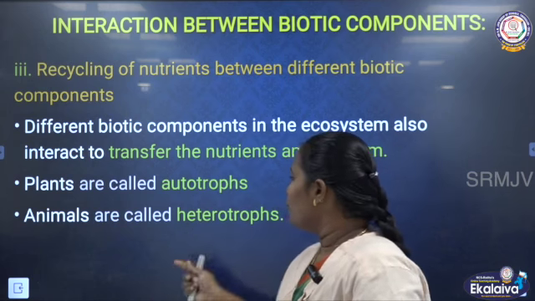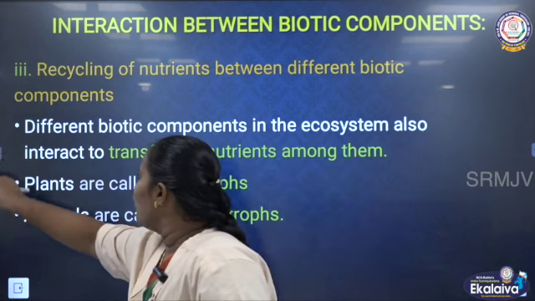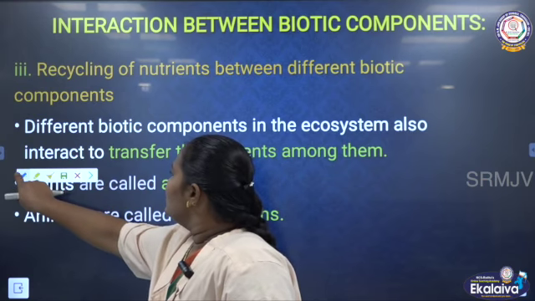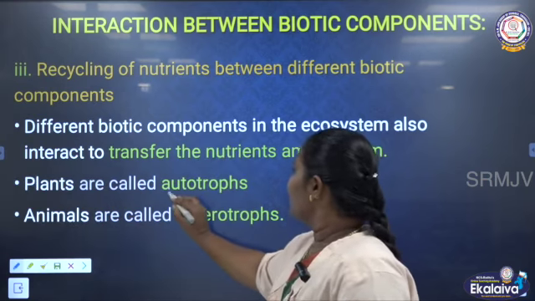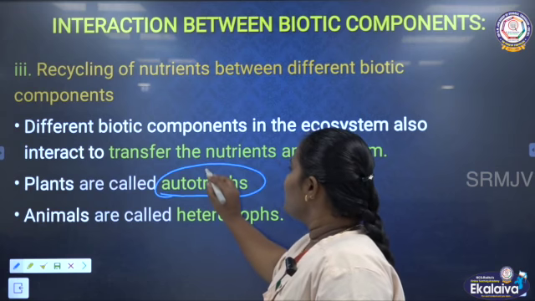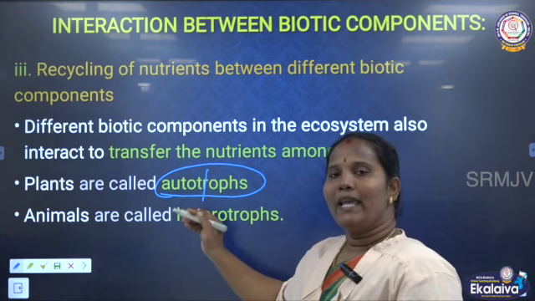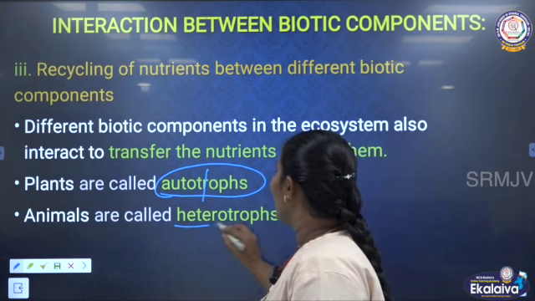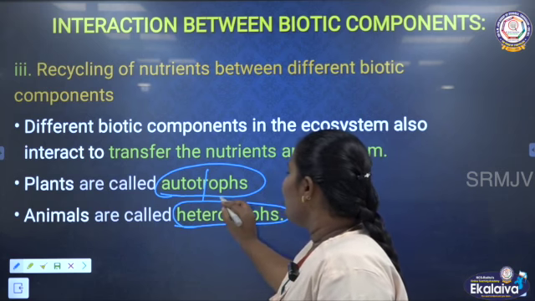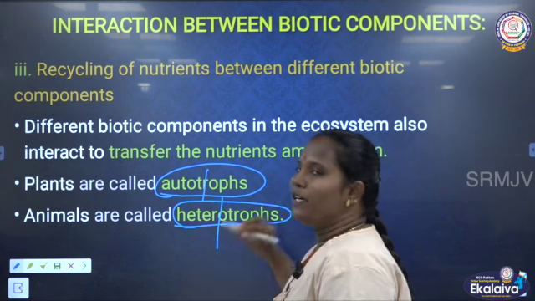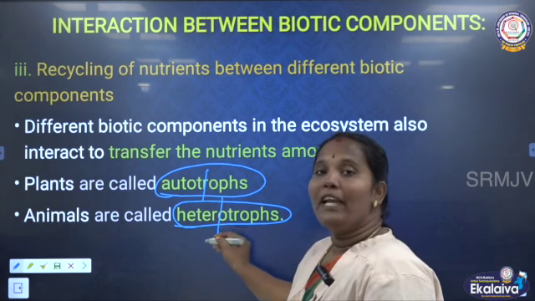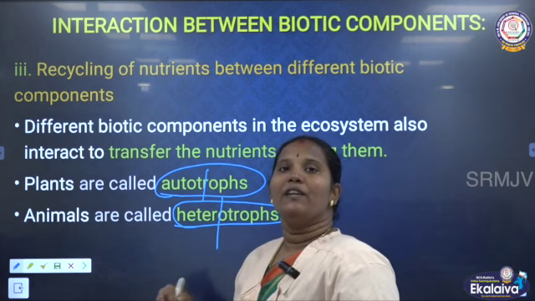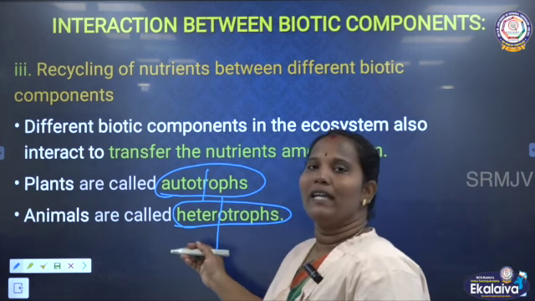They are autotrophs. We know very well autotroph means that type of organisms that can make their own food, are called autotrophs, isn't it? Auto means self, troph means food. So they can make their food on their own, so they are called autotrophs. As well as animals are called heterotrophs. Hetero means different, troph means food. So animals depend for their food on other organisms. That's why they are called heterotrophs.